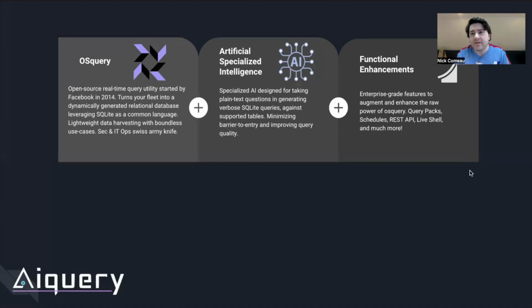Or the last piece here, live shell, which allows for precise surgical remediative actions based on the data that you're gathering remotely to any device.